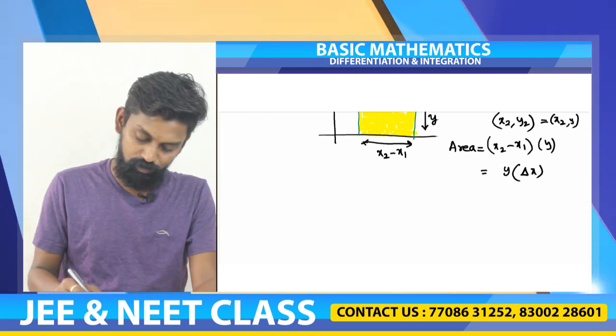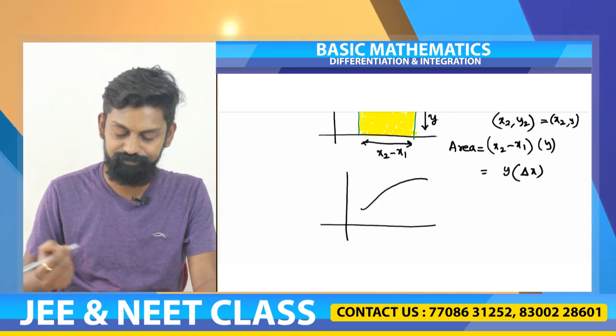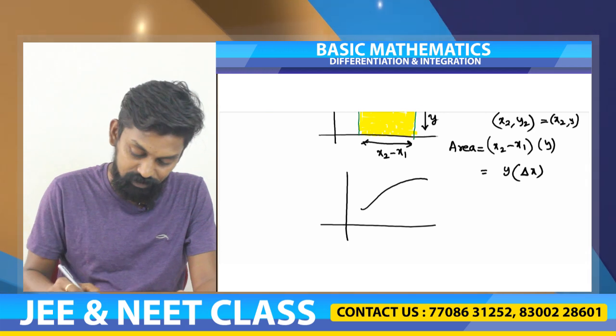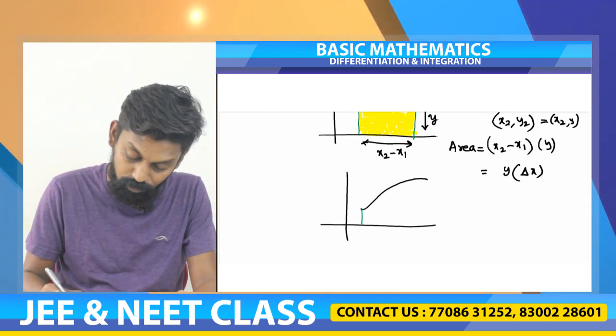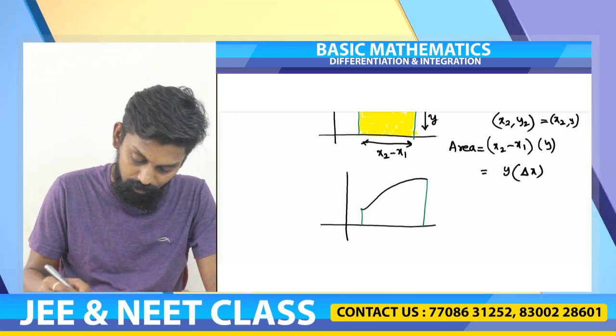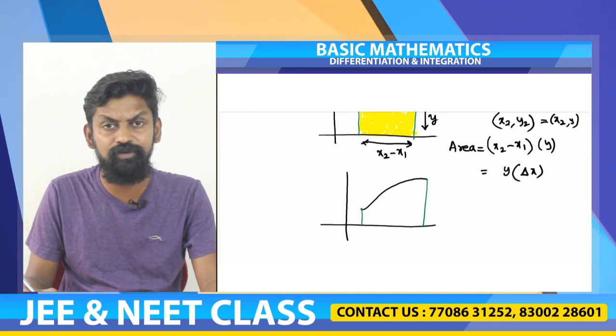Now let us go to another example where you have a curve. They are asking us to find the area under the curve. Now I know the area of one rectangle is equal to y into delta x.